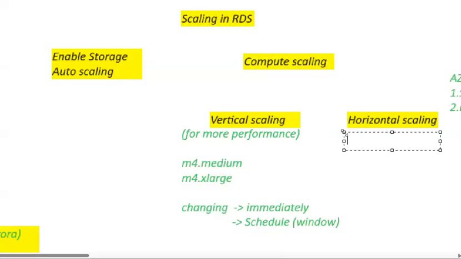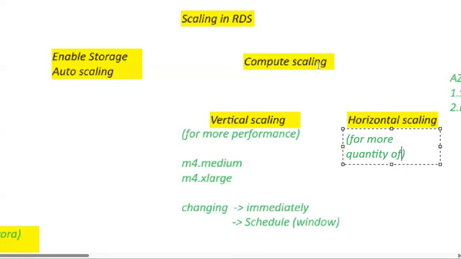Now let's see under compute scaling, what is horizontal scaling? Here you are scaling for more quantity of current instances. Quantity is nothing but count.